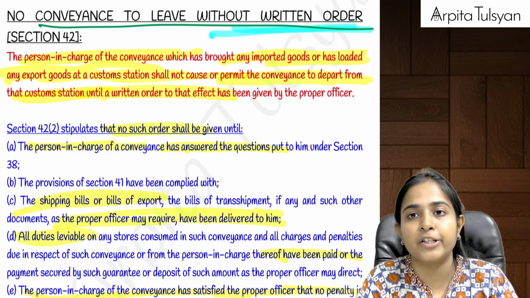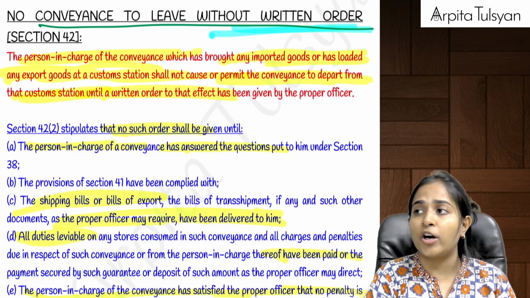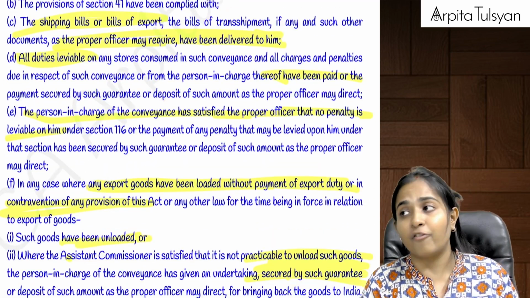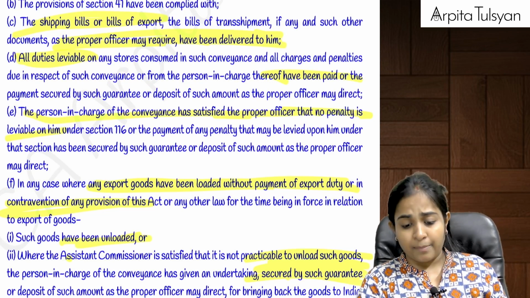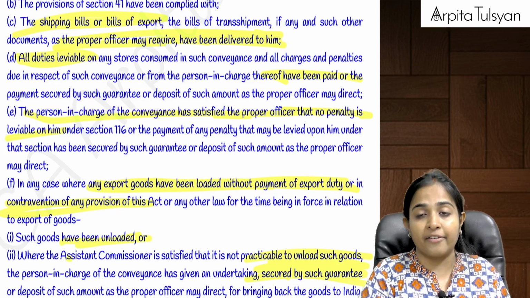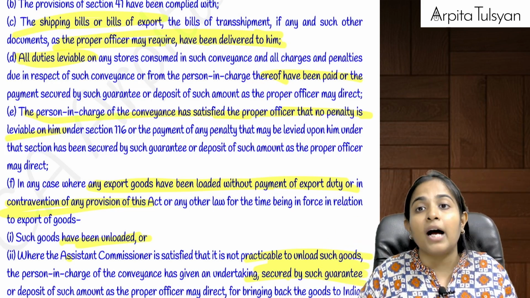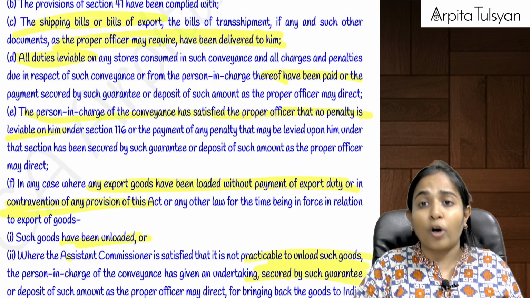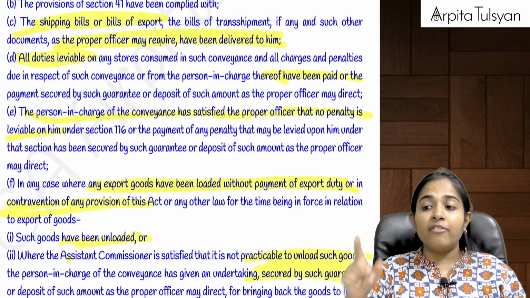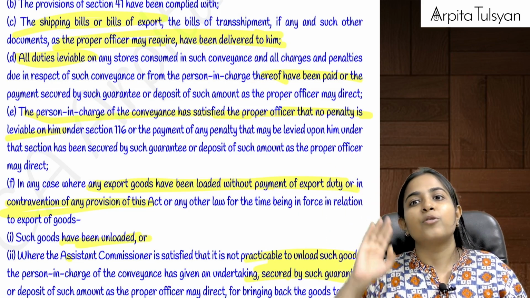Let's say the person in charge did not submit the documents properly, or could not answer the questions asked by the officers, or the shipping bills etc. were later found to be defective, or there was some duty which was payable. In such cases, we will not allow the conveyance to move. In fact, we can even order the goods to be unloaded back. Or if it is not possible to unload the goods, maybe because of volume reasons etc., then we will ask the person in charge of the vessel to give a bond that you will not take the goods outside the country.